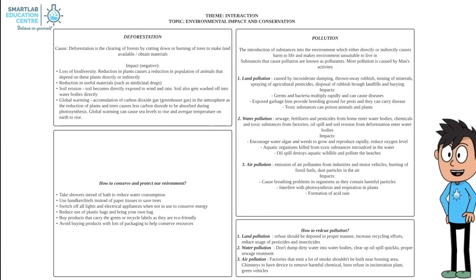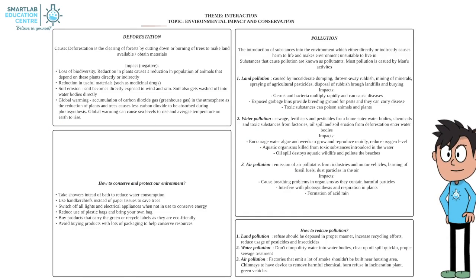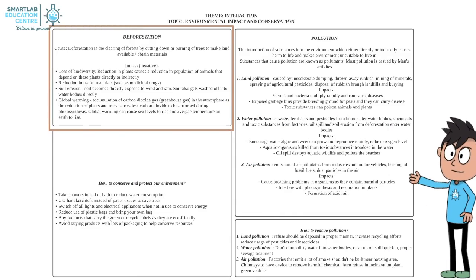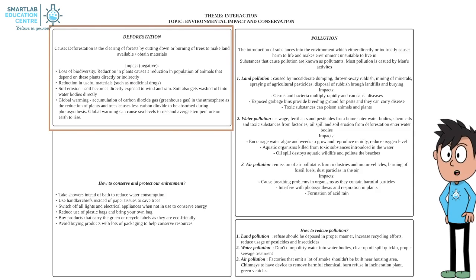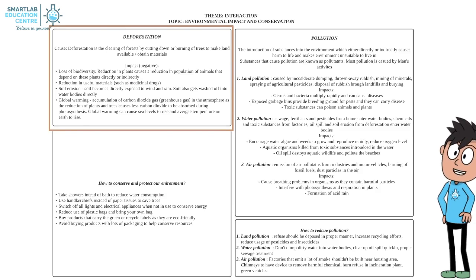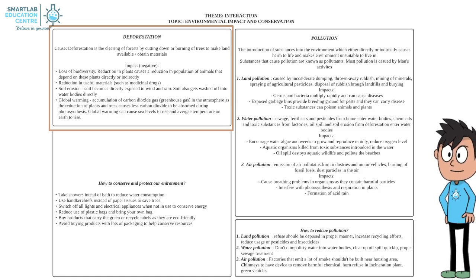Now let us recap what we have learned today. What is deforestation? Deforestation is the clearing of forests by cutting down or burning trees. Impact of deforestation. Deforestation leads to the loss of biodiversity. Plants are uprooted and killed, and the population of animals and insects that depend directly or indirectly on these plants decrease, due to a shortage of shelter and food.